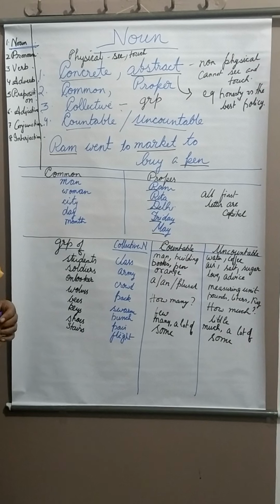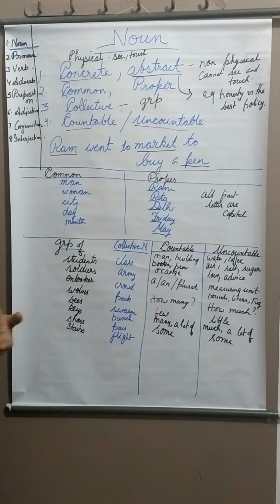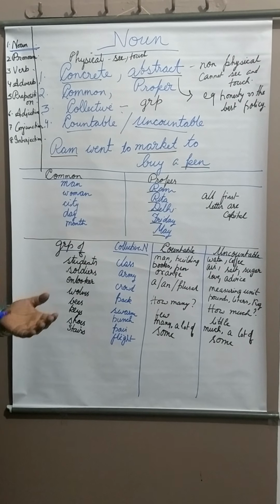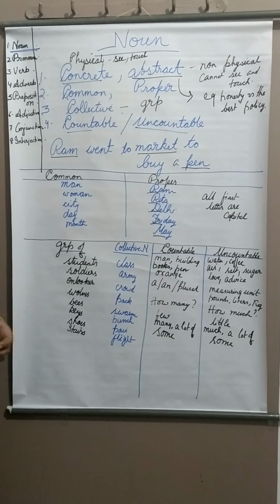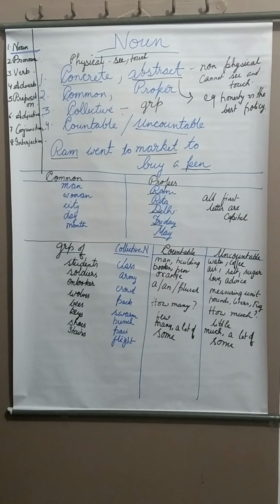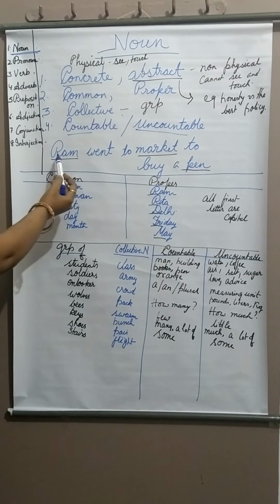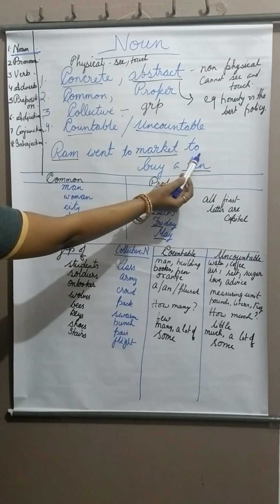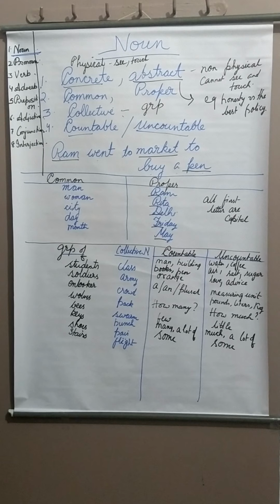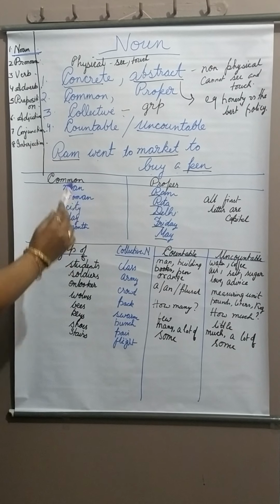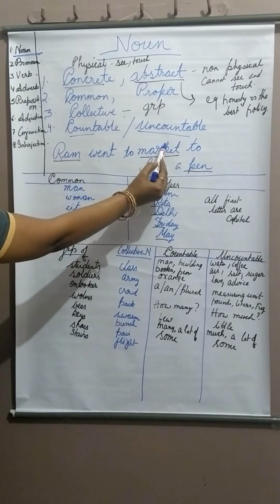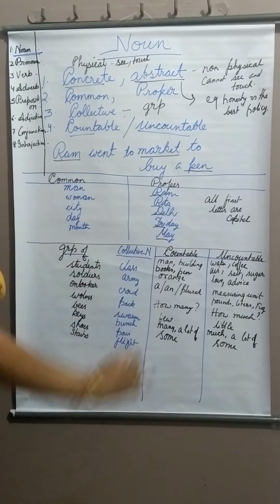What is a noun? People, I know you all know what a noun is. A noun is the name of a person, place, thing, animal, feeling, or idea. Let's take an example to understand it better. Ram went to market to buy a pen. In this example, there are 3 nouns: Ram, name of a person; market, name of a place; pen, name of a thing.